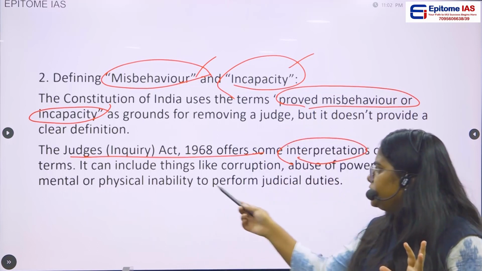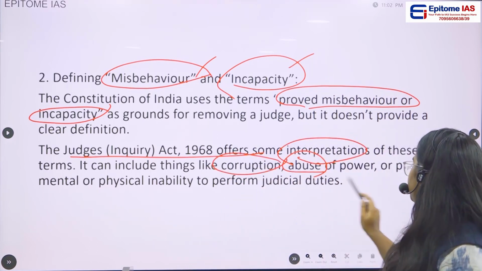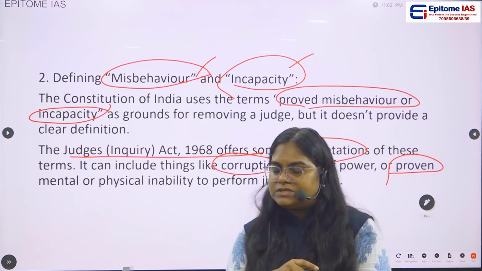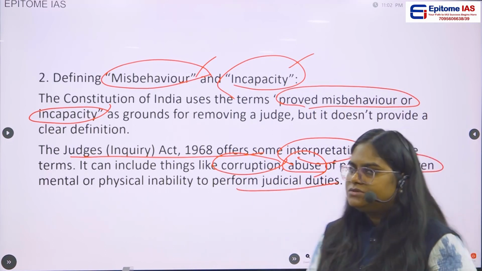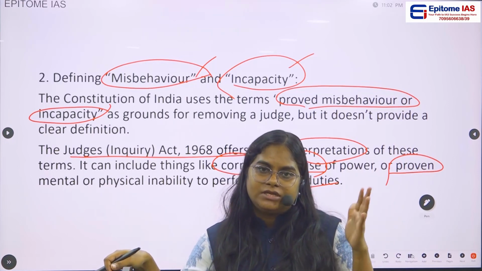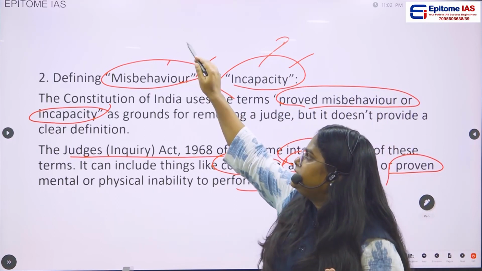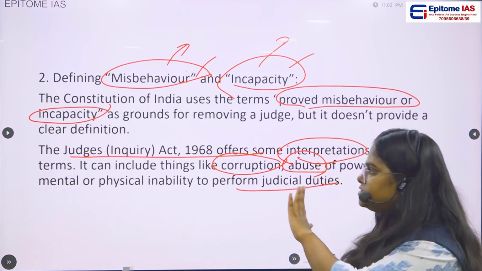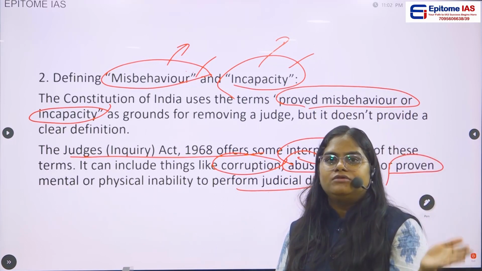Okay, so what all comes into these two terms? One is corruption, abuse of power, proven mental or physical inability to perform judicial duty. So these are some of the category cases where it can be said that they are incapacity or proven misbehavior. And this is mentioned in the Judges Inquiry Act of 1968 and not in the Constitution of India.